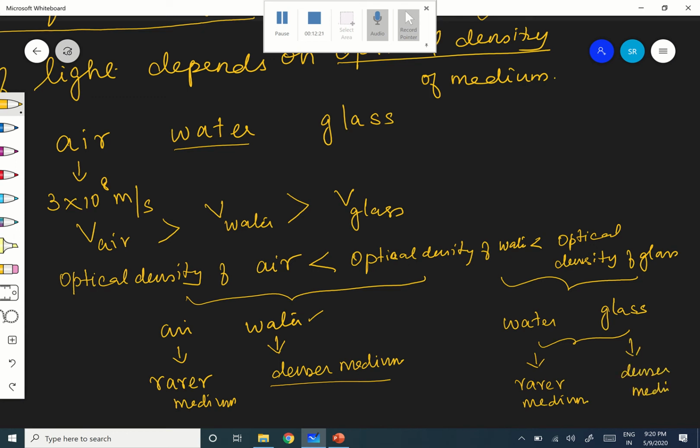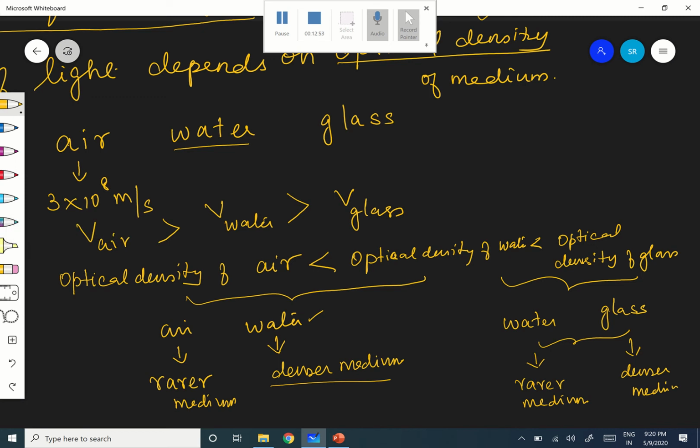Are you following? If you take any two media, then you can say one of them is rarer and the other one is denser, depending upon their optical density. So light travels faster in a rarer medium, correct? Out of these two, air and water, which is rarer? Air. Therefore, the speed of light in air is more when compared to the speed of light in water.